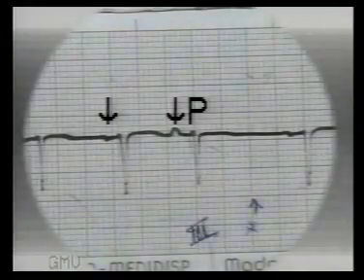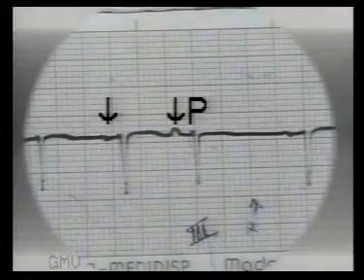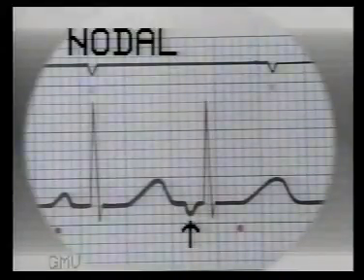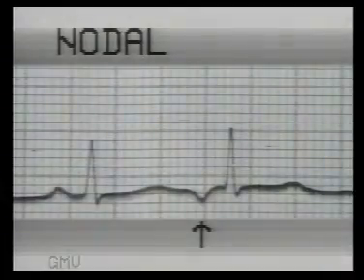In this ECG, the premature beat shows an altered P wave different from the regular sinus P waves. So this is an atrial premature beat. This premature beat has an inverted P wave with a very short PR interval. This is a nodal premature beat. The P wave is inverted as the impulse travels in the reverse direction in the atrium, and the PR interval is short because the nodal delay in conduction is eliminated. Inverted P wave and short PR interval.